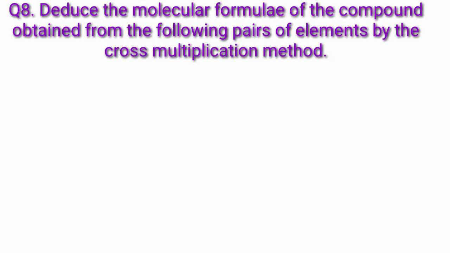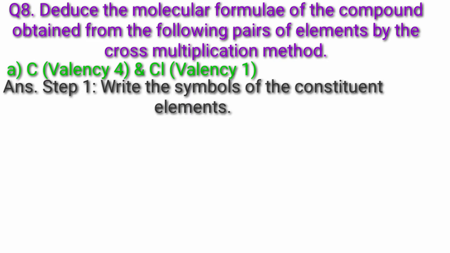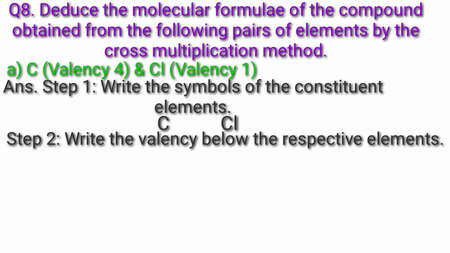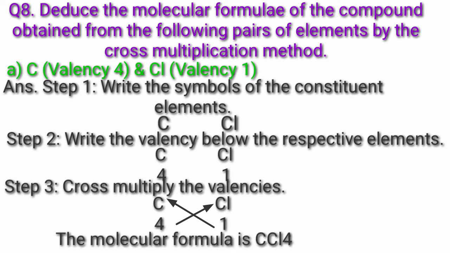Question 8. Deduce the molecular formulae of the compound obtained from the following pairs of elements by the cross multiplication method. Question A. C valency 4 and Cl valency 1. Answer. Write the symbols of constituent elements C, Cl. Write the valency below the respective elements, C valency 4, Cl valency 1. Cross multiply the valencies. C multiplied by 1, Cl multiplied by 4. The molecular formula is CCl4.